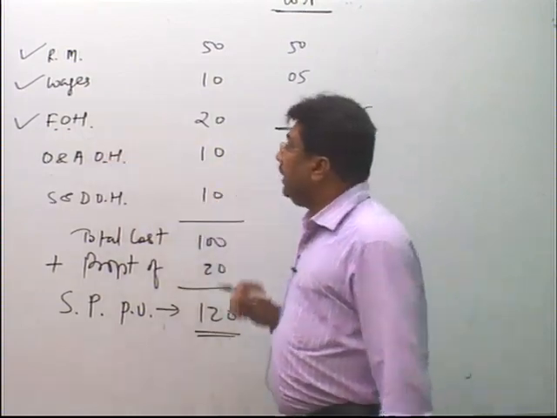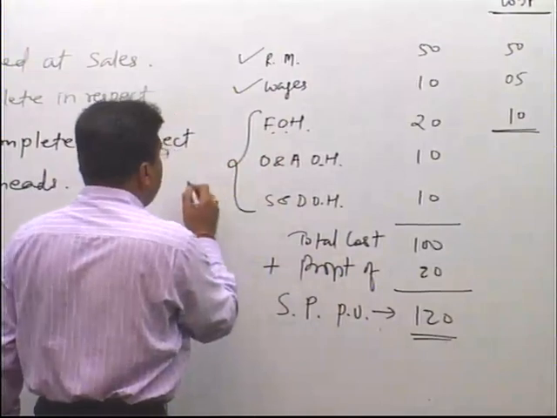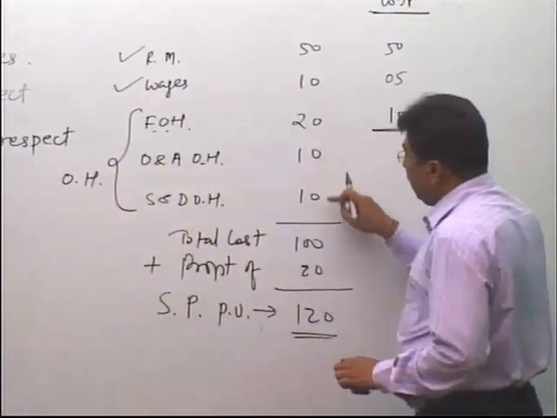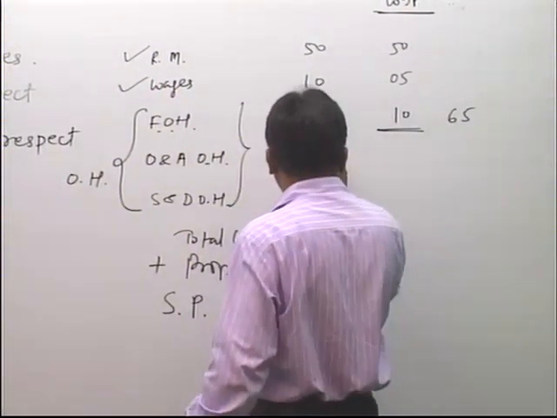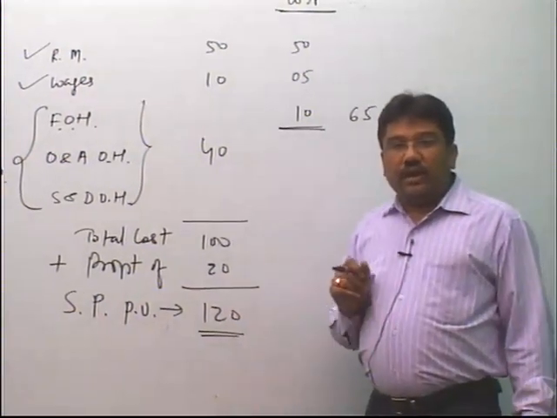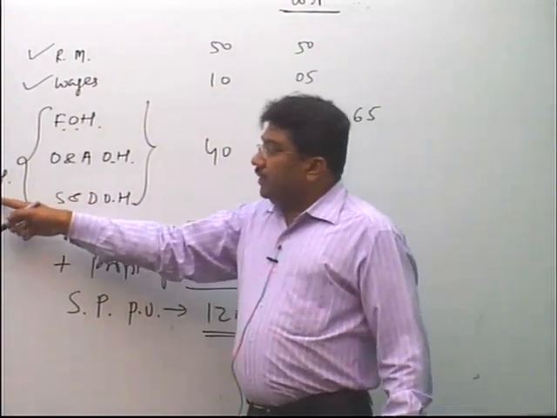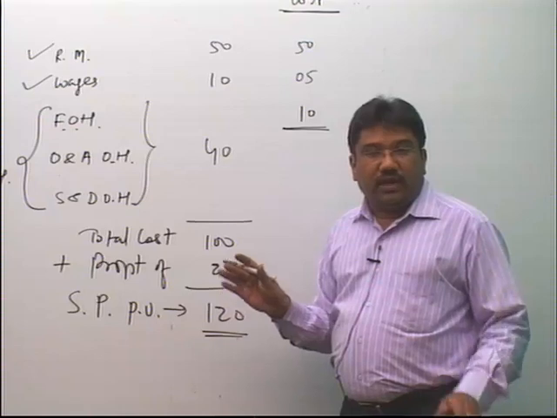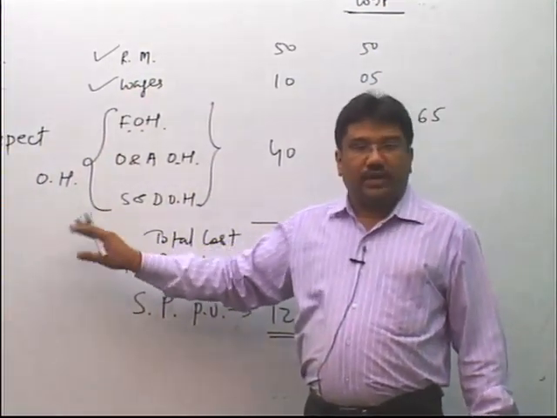Now, suppose factory overhead is not given to you separately and only combined overhead is written. So, instead of 20, 10 and 10, you will be given 40. Then what you have to do is take 50% of this overhead, because at that time we are helpless. We do not know whether out of this overhead it is factory overhead or office or selling overhead.